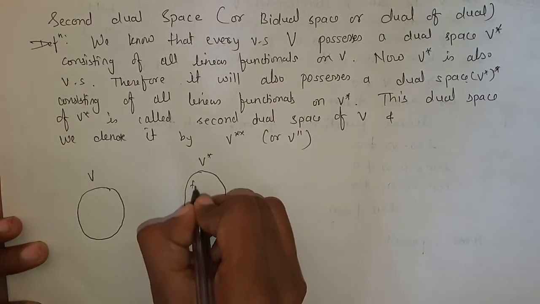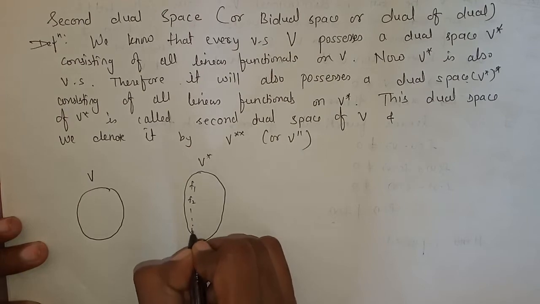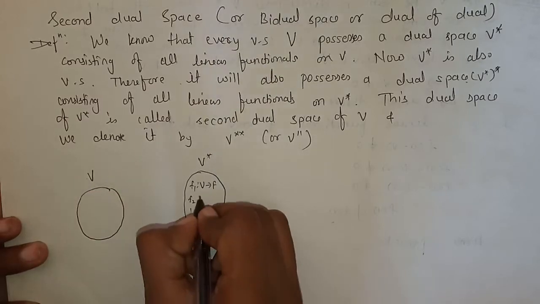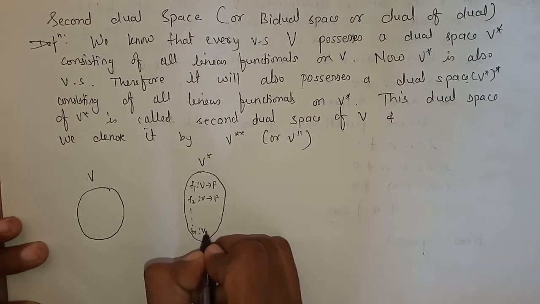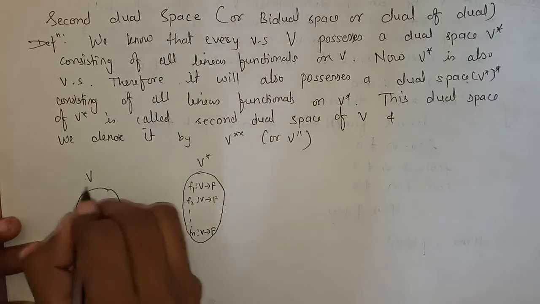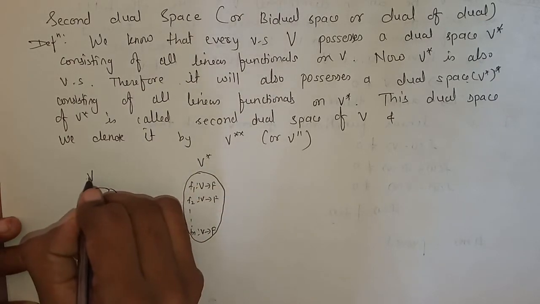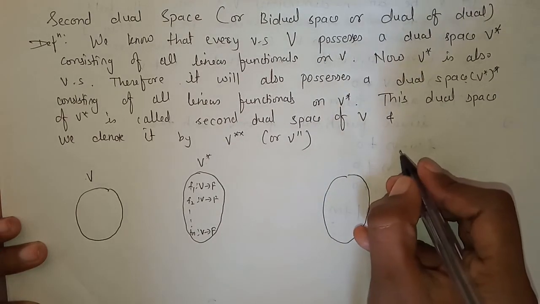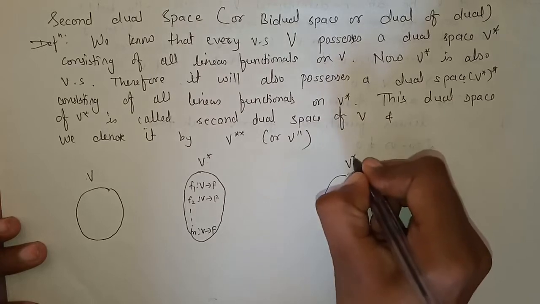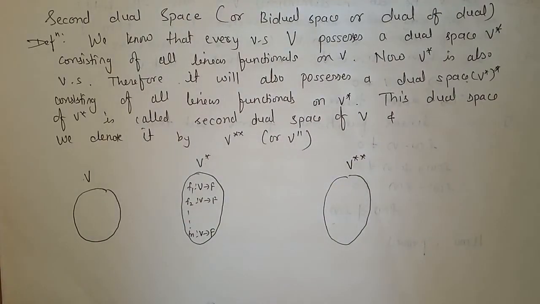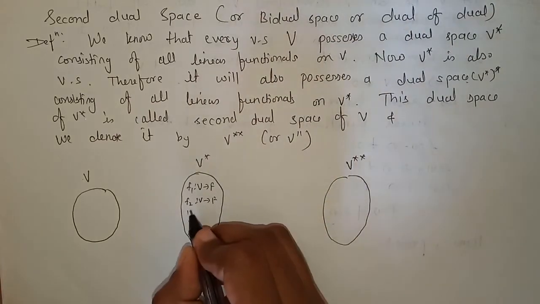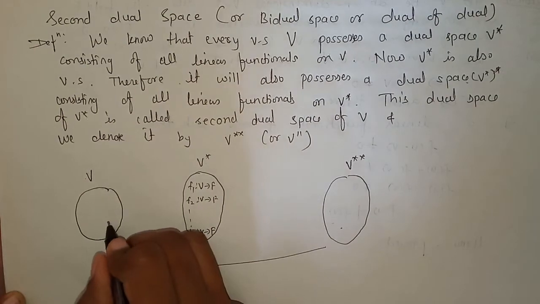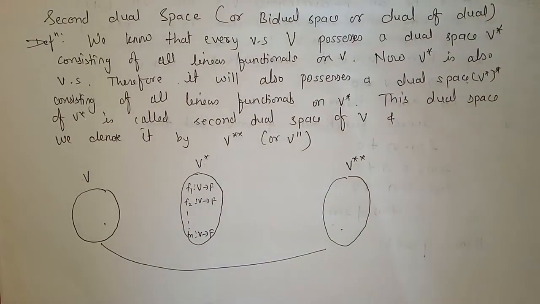V star consists of all linear functionals mapping from V to F. We say V star is the dual of V. Now we form a new set again, V double star. V star is the dual space of V, so indirectly V double star is the second dual of V. So this is the definition of the second dual space.